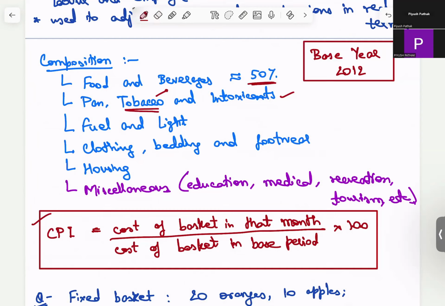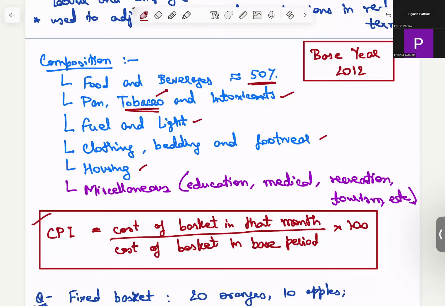Then you have fuel and light. We have already discussed in WPI that this is not the same as the fuel and light in WPI. So here we are talking about the refined petroleum, and the light is the electricity which we get at the retail rate, using our discoms and distribution companies. Then clothing, bedding, and footwear and housing.